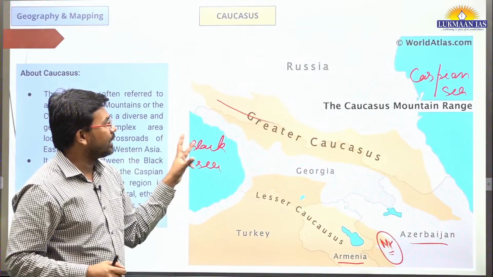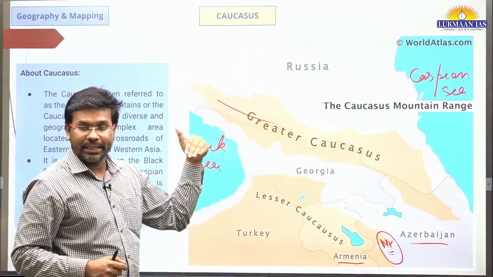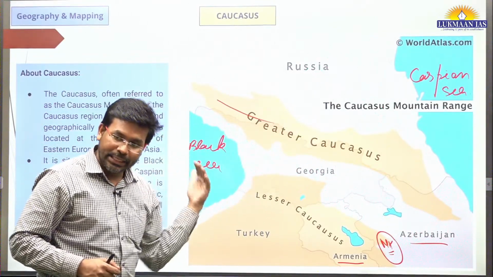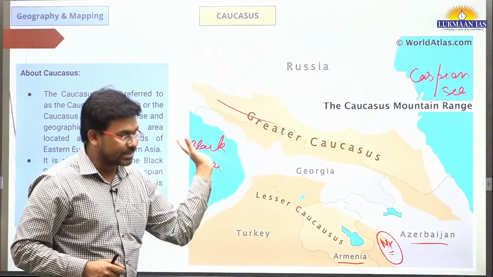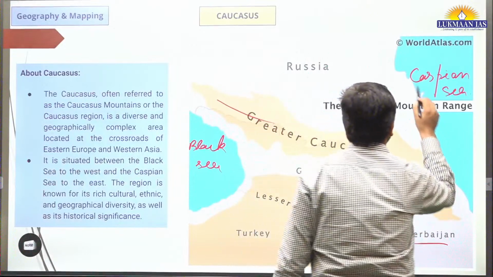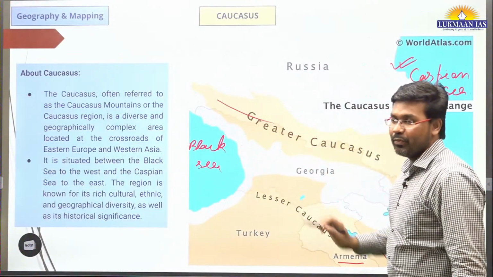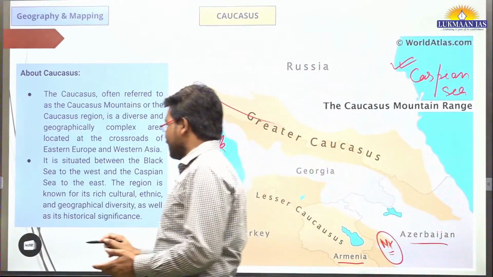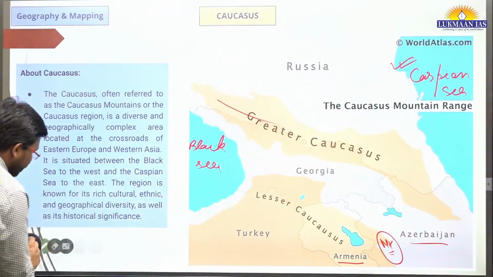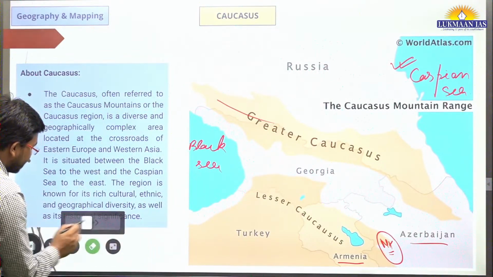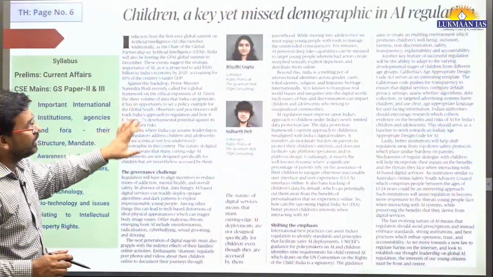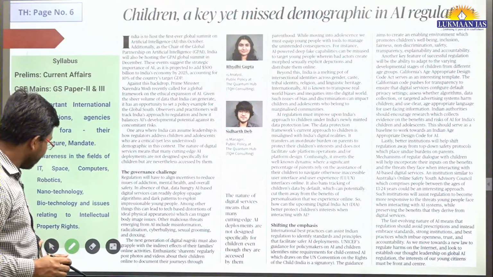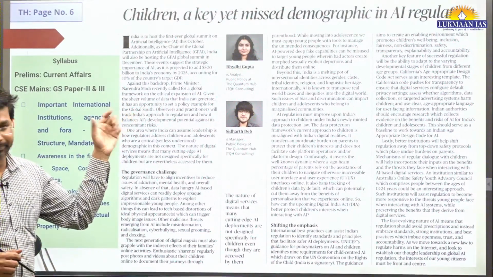This Caucasus mountain range divides Western Asia from Eastern Europe, and it is also between two seas. On the eastern side we have the Caspian Sea, and on the west side we have the Black Sea. So this is important information. It will be important for the prelims exam, because there is a likelihood of this topic coming. And there was an editorial today that talks about the Caucasus.